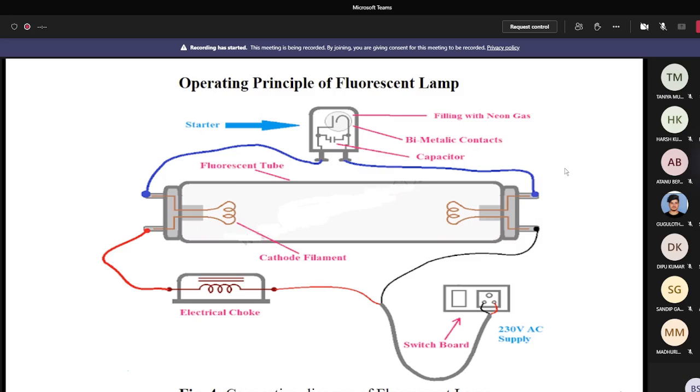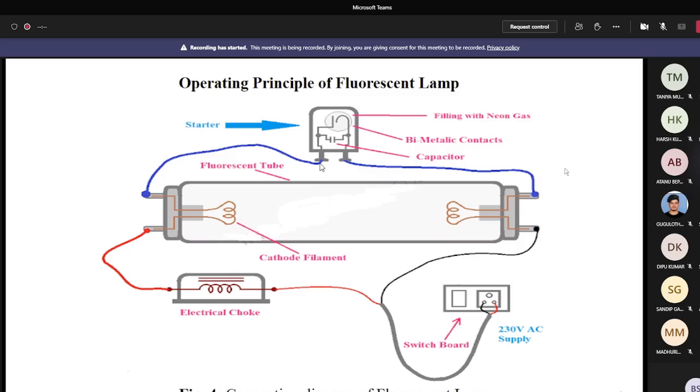Try to understand. When at a particular temperature the moving contact bends and makes a connection with the fixed contact, there is a short circuit. At this short circuit condition there may be high current flow through this circuit, but the electrical choke acts as a ballast to limit this high current to a safe value.